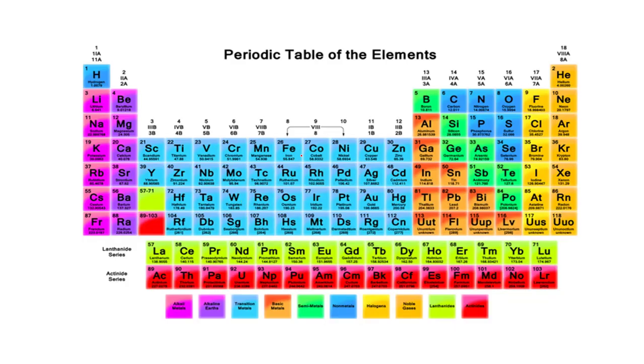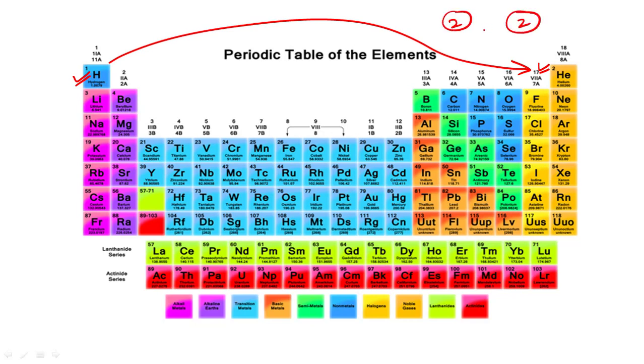Now let's look at the periodic table. Here you can see that hydrogen is the number one element in the periodic table, and after that comes helium. Helium requires 2 protons and 2 electrons. So basically from hydrogen, helium started forming, and from helium all other elements came into being. From hydrogen to helium, then lithium, beryllium, boron, carbon, like that. This is how the periodic table of elements came into being.